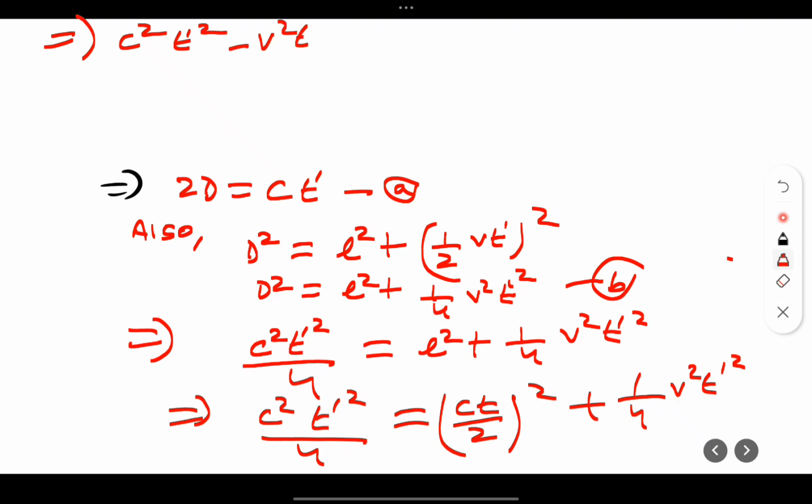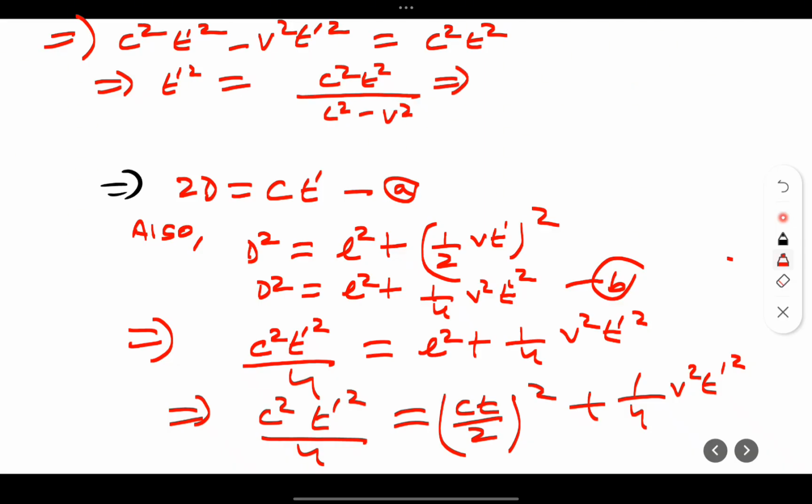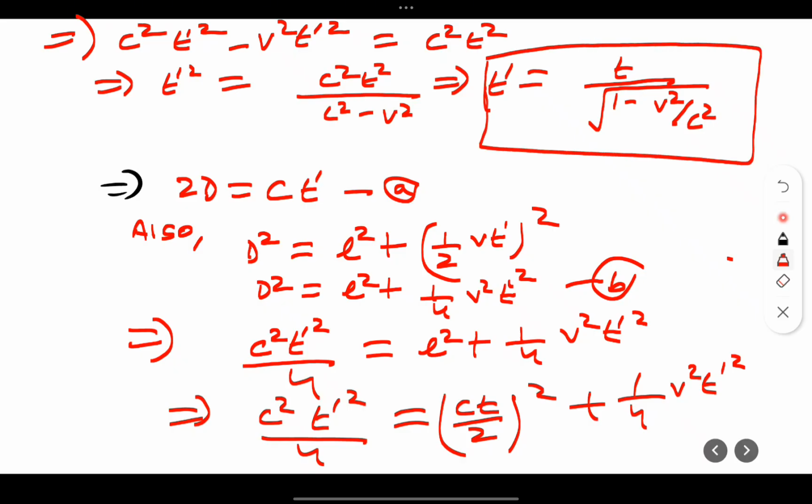minus v square t dash square is equal to c square t square. So t dash square is equal to c square t square divided by c square minus v square. This implies that t dash is equal to t by the square root of 1 minus v square by c square. Okay, this is the equation for time dilation. This is the equation for time dilation.